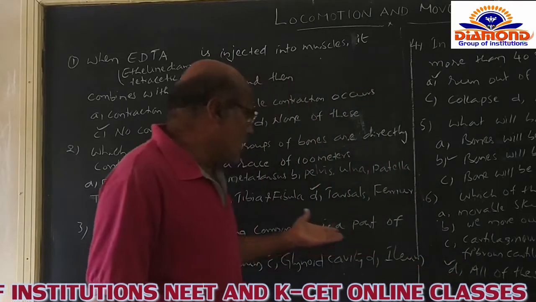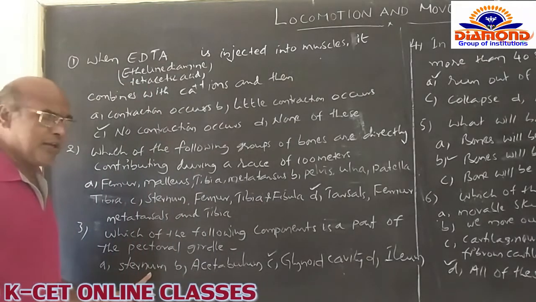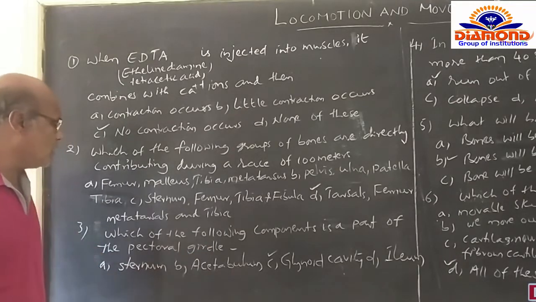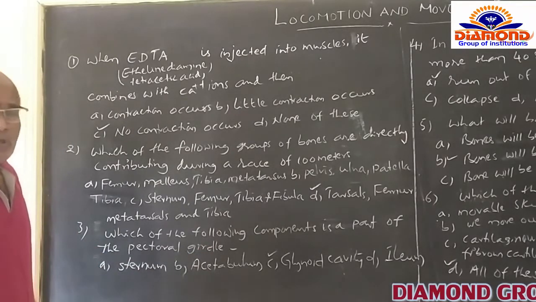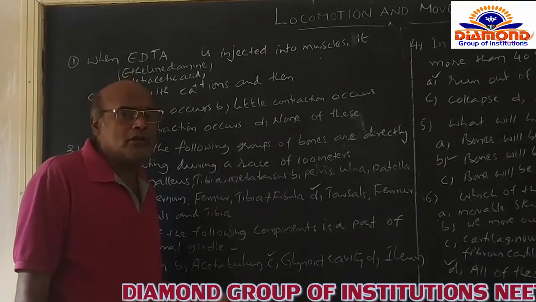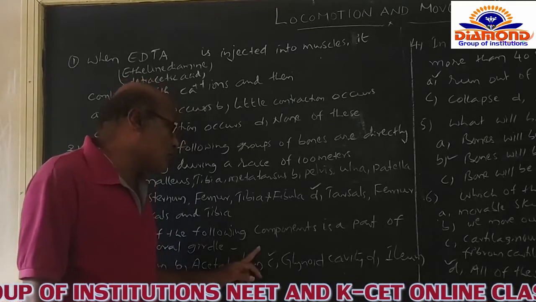So here, four options are given. A option is sternum. What is it? No, the sternum is not at all concerned with the pectoral girdle. B, the acetabulum. The acetabulum is a cavity which is confined to the pelvic girdle, and the glenoid cavity is the only suitable option for this question.